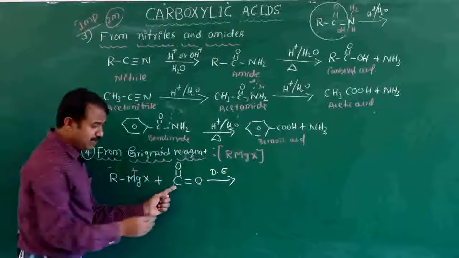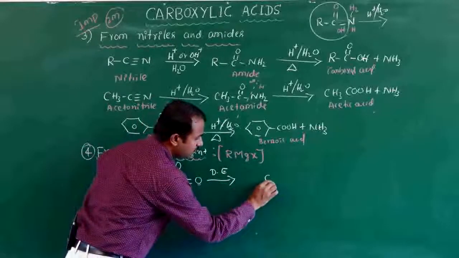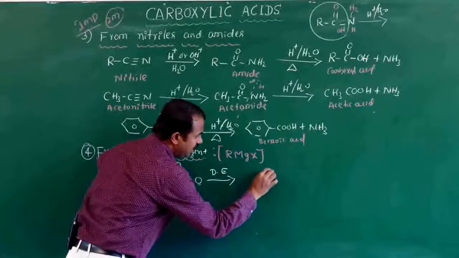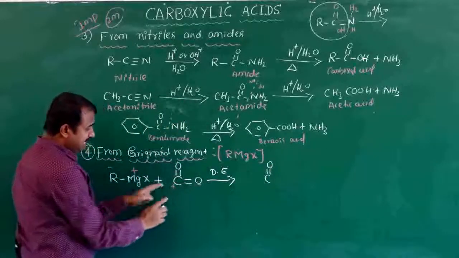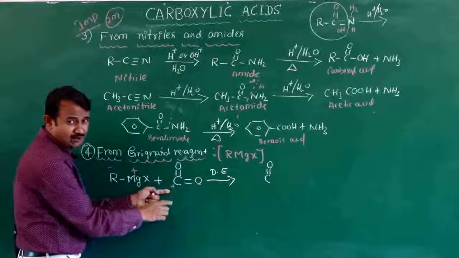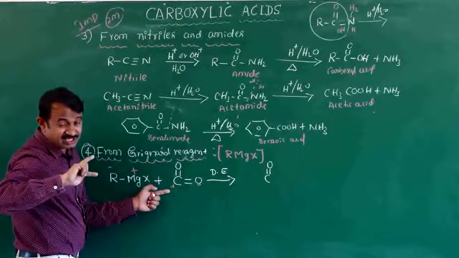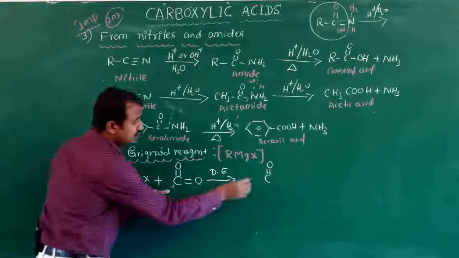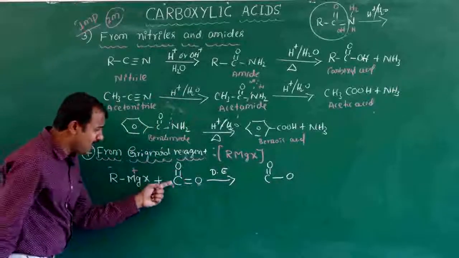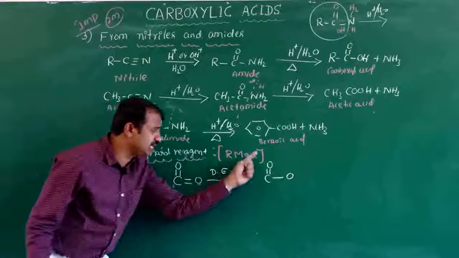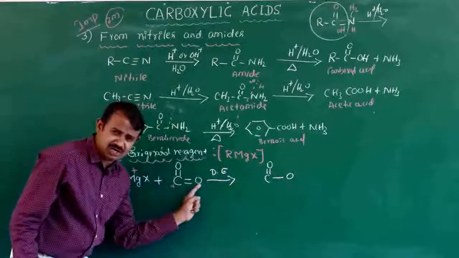Here you should remember carbon has a double bond. When the nucleophile attacks the carbonyl carbon, sp2 hybridization is converted to sp3 hybridization, meaning the double bond is converted to single bond. Same you write here for C=O, the double bond converted to single bond.